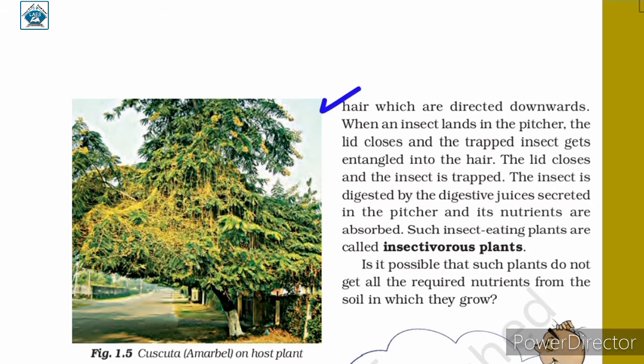The insect is digested by the digestive juices secreted in the pitcher and its nutrients are absorbed. Such insect eating plants are called insectivorous plants.